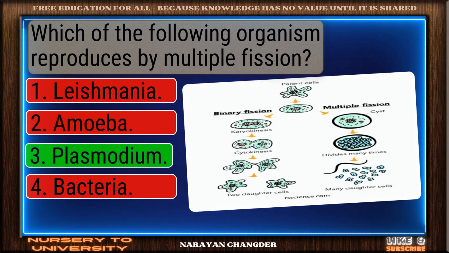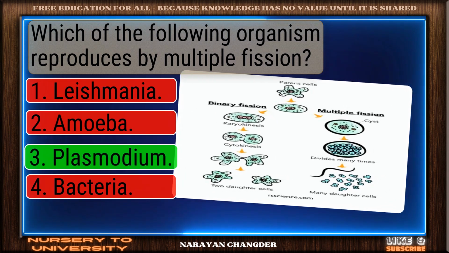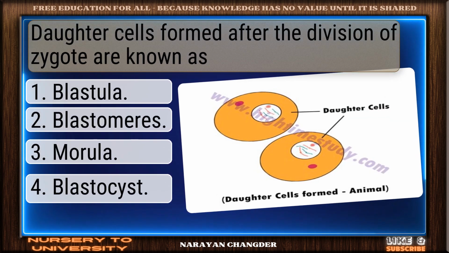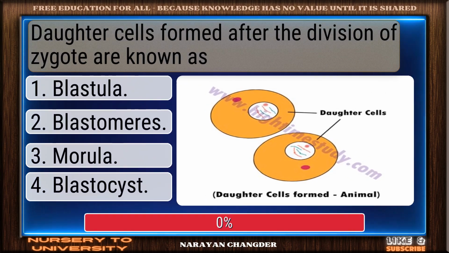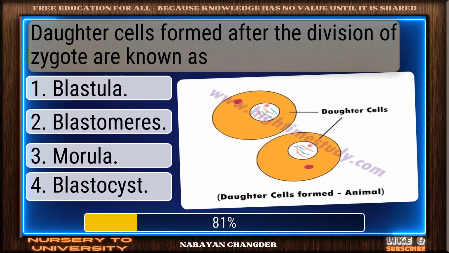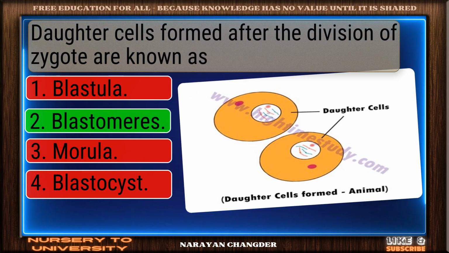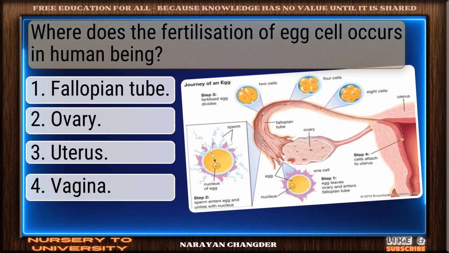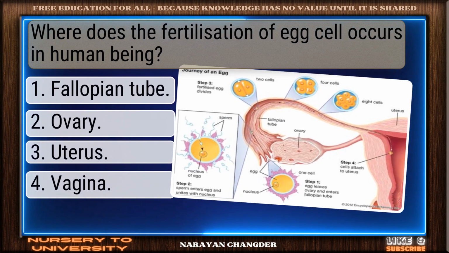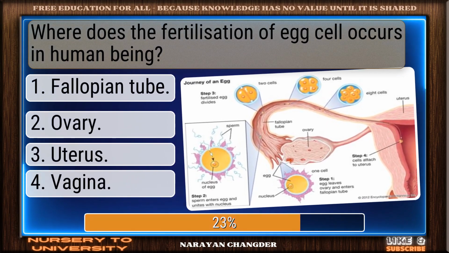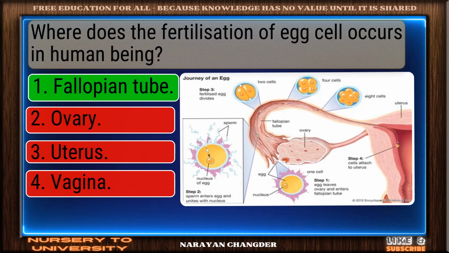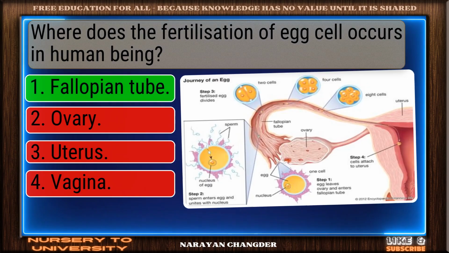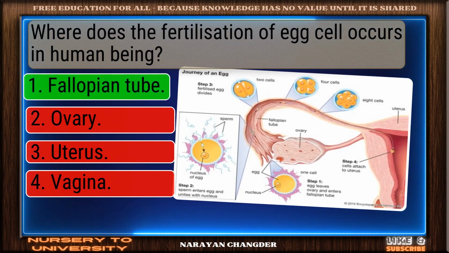You got it. Your choice Plasmodium is right. Daughter cells formed after the division of zygote are known as? On track. Blastomeres is the correct answer. Where does the fertilization of egg cell occur in human beings? Correct response. Fallopian tube is the most accurate answer.